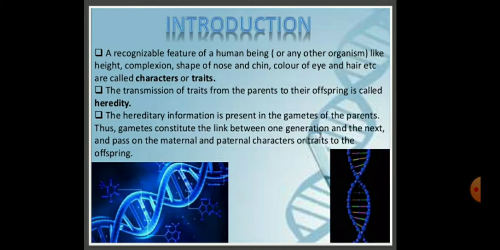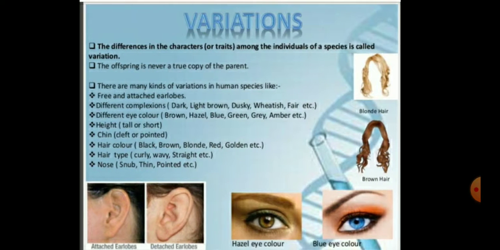So, children, in our previous class, we discussed heredity and variation. We know the transmission of characteristic features from parents to offspring is called heredity, and the differences in the characters among the individuals of a species are called variation. So in genetics we study variation and heredity.